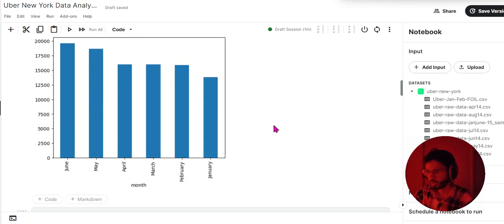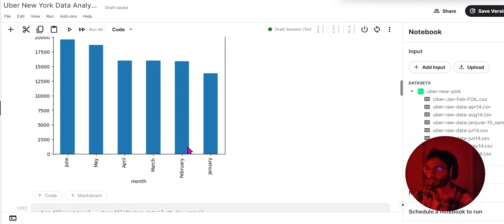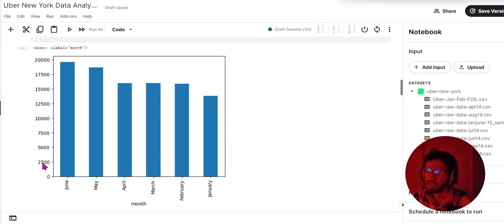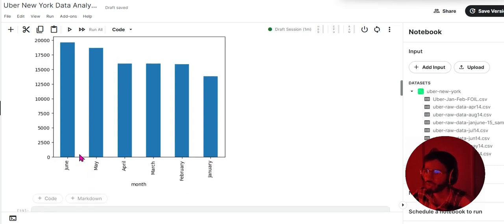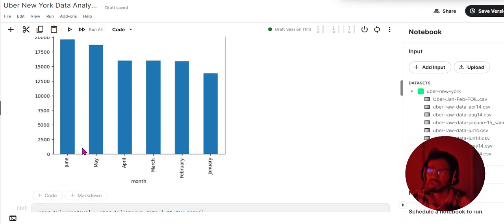This graph is the answer. January has minimum number of bookings. This x-axis is month and y-axis is number of bookings, meaning number of pickups. January has minimum number of bookings and June has maximum number of bookings. As summer increases, the bookings also increase. This concludes that Uber company can deploy more cabs and more services in summer as compared to winter.